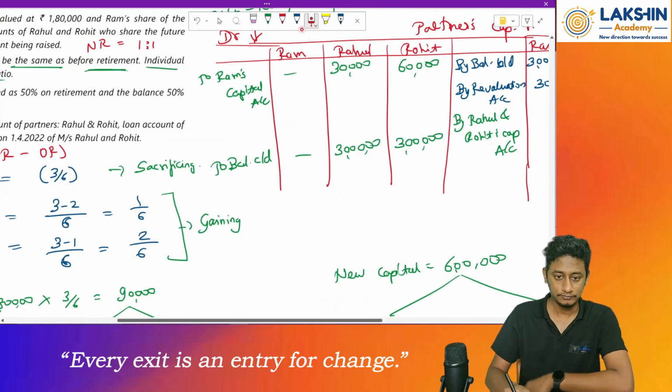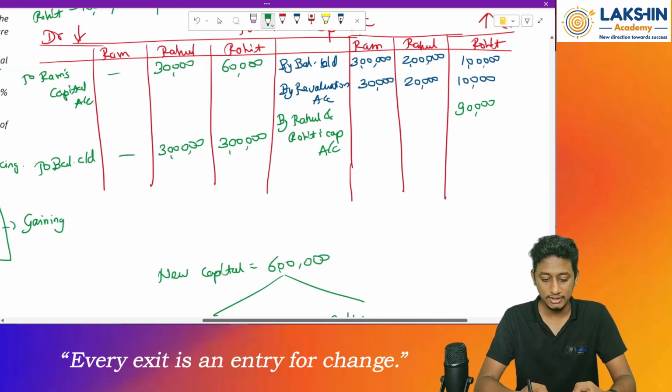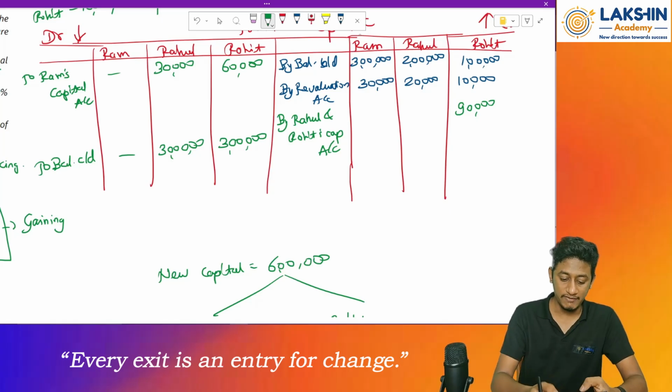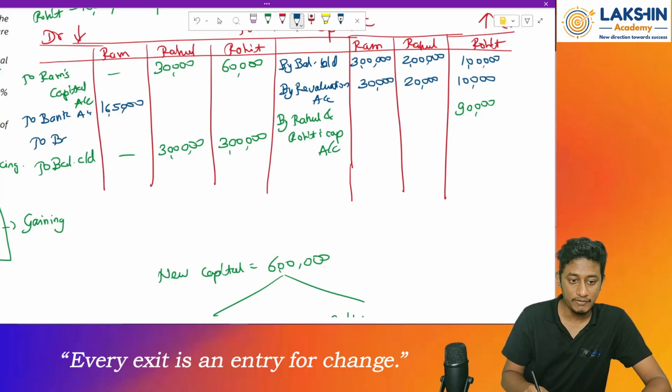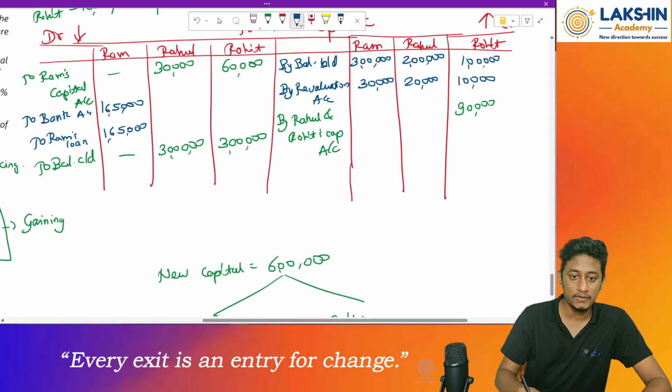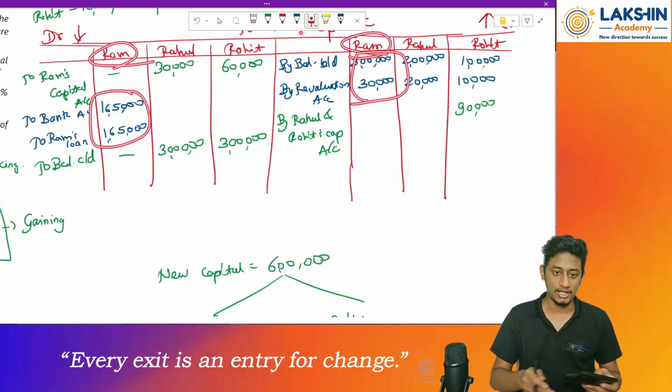Right? So what I will do is, first of all, the balance of Ram's capital account. So 3 lakh plus 30,000. So 3 lakh 30 will be the balance. Out of that, if I divide by 2, 1 lakh 65 is to be paid on the spot. So I will pay off 1 lakh 65,000 on the spot, to bank account, because I am paying it through bank account. Clear? Then the remaining amount will be transferred to Ram's loan account. How much will that be? Again 1,65,000 rupees. So by this, we have settled off Ram's capital account. If you see, 3 lakh 30, 3 lakh 30. Clear? Okay.